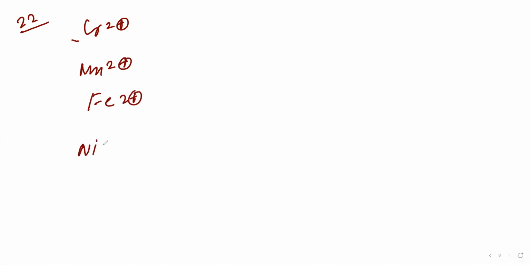Now see the next question, number 22. The d electron configuration of Cr2 plus, next is manganese 2 plus, Fe 2 plus, nickel 2 plus. Its electronic configuration for the last orbital is given: that is 3d4.